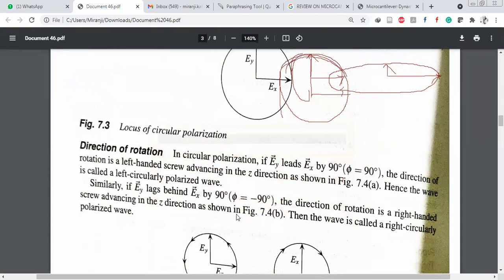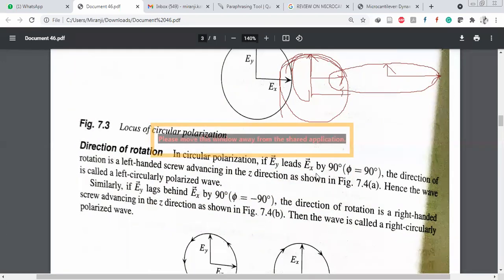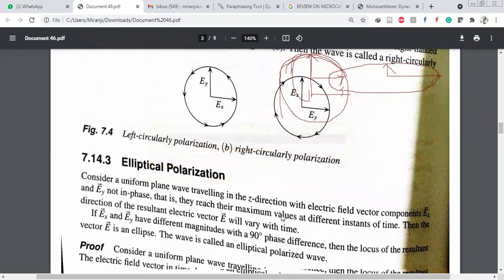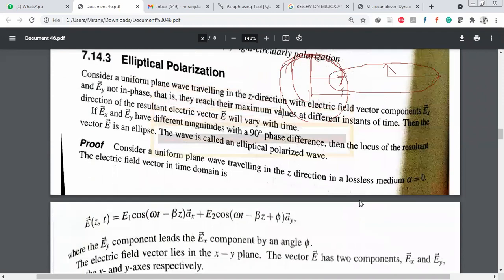Okay, in circular polarization, if Ey leads Ex by 90 degrees, the direction of rotation is that of a left-handed screw advancing in the direction of propagation. Hence the wave is called a left circularly polarized wave. Okay, remember this. Similarly, if Ey lags behind by 90 degrees, then it is called a right circularly polarized wave. This is the concept of circular polarization.